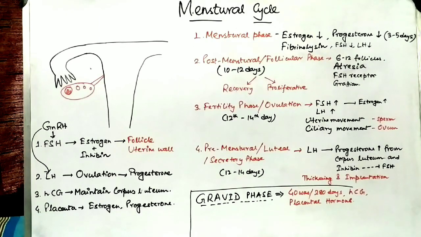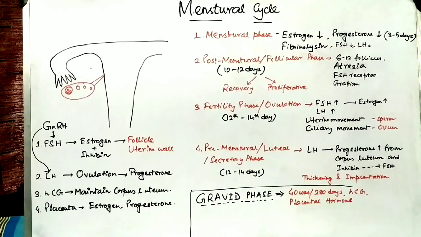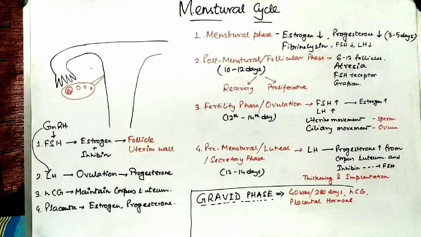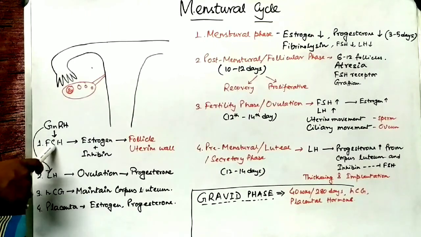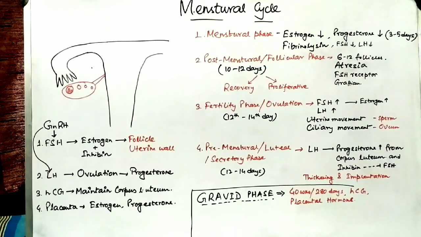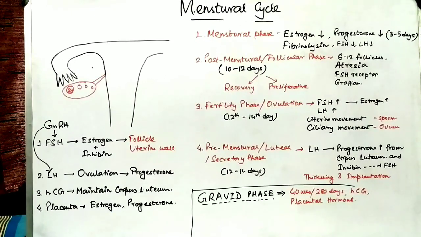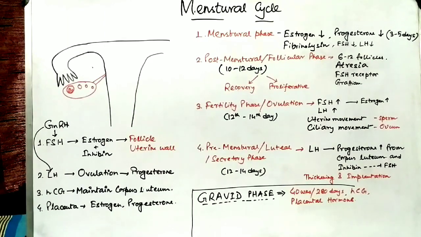Actually, from the hypothalamus, gonadotropin-releasing hormone, GnRH, is released, which controls the regulation of FSH and LH. FSH and LH control the menstrual phase, the ovulatory phase, and the other two phases in the female body. So this is the menstrual cycle.